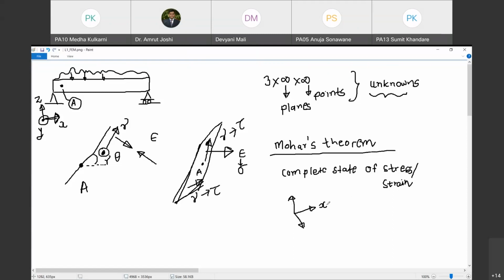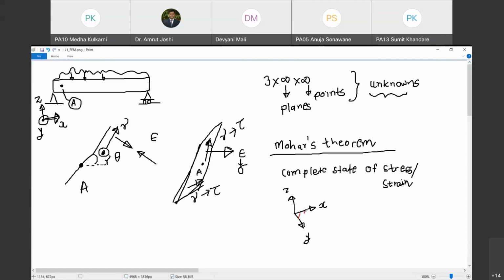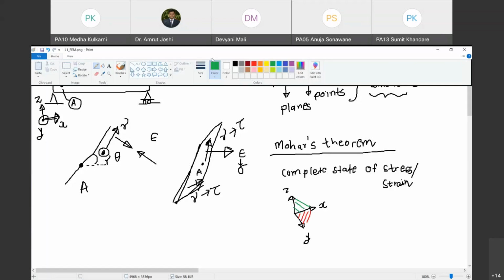For example, if this is the coordinate system, then one of the planes is the xy plane, another plane is the yz plane, and another plane is the zx plane. These three planes are mutually orthogonal. The xy plane is orthogonal to the zx plane, and the zx plane is orthogonal to both the xy and zy planes.